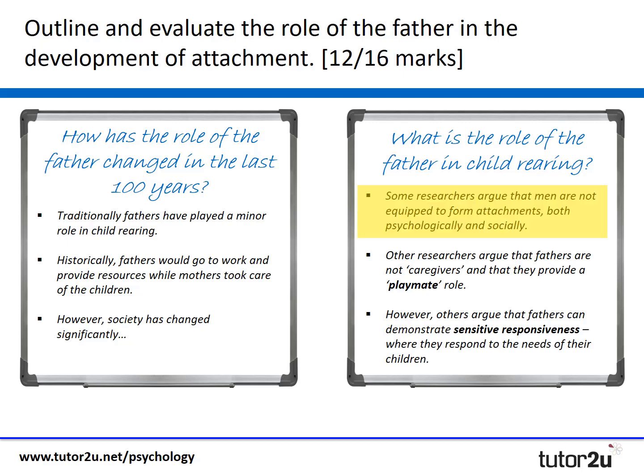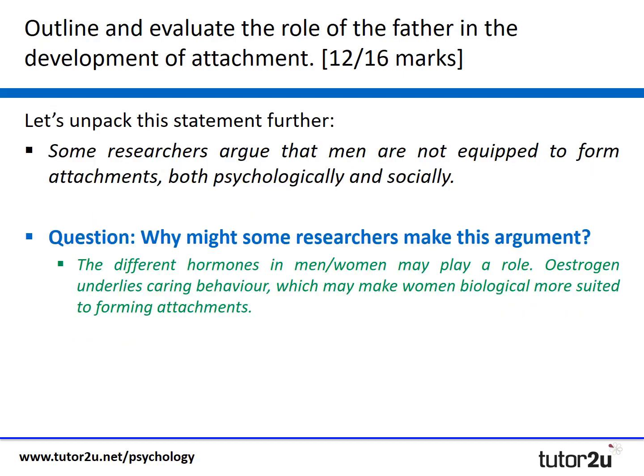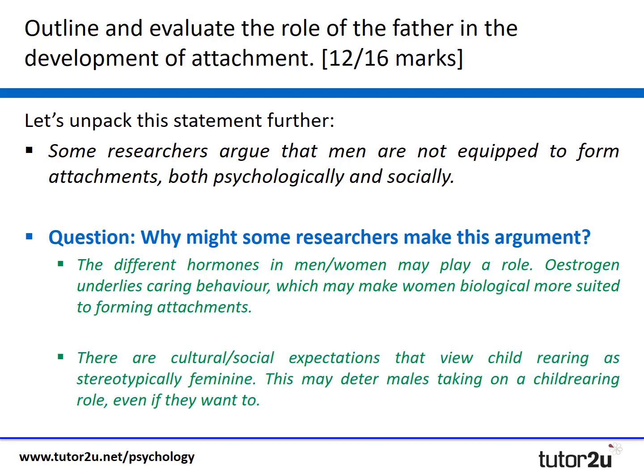We just need to unpick that first one a little bit more, this idea that men are not equipped psychologically and socially to form attachments, because this is an interesting concept. And if we think about why researchers might make this argument, the first thing is that researchers point to the different hormones in men and women and argue that estrogen underlies caring behaviour. And the lack of estrogen in men means that men are just not equipped biologically to actually form attachments in the same way as females are, okay?